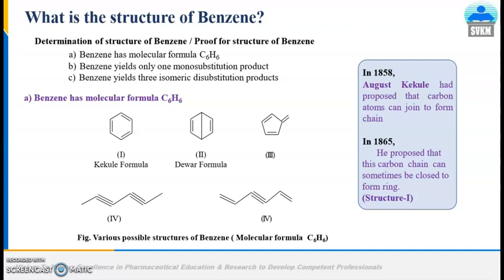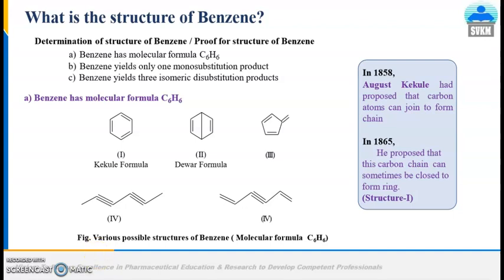First, benzene has the molecular formula C6H6, which we will take into consideration. Now, where has this molecular formula come from? From the elemental composition and molecular weight determination method, it is found that benzene contains 6 carbon atoms and 6 hydrogen atoms. Now again the question is the same: how are these 6 carbon atoms and 6 hydrogen atoms arranged? So we can predict the number of possible structures for this molecular formula.